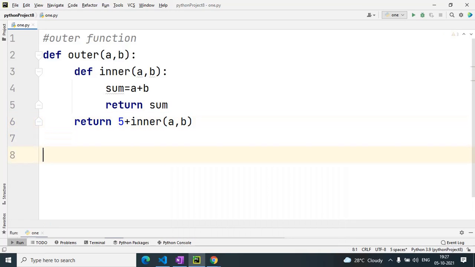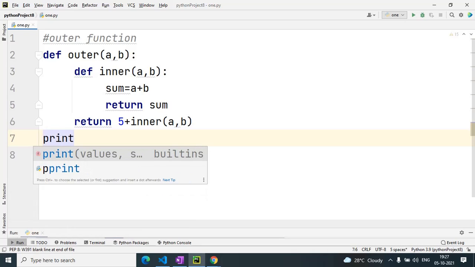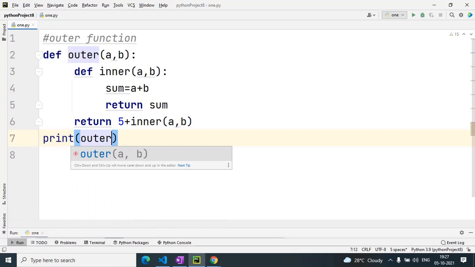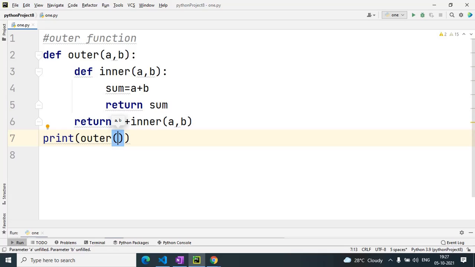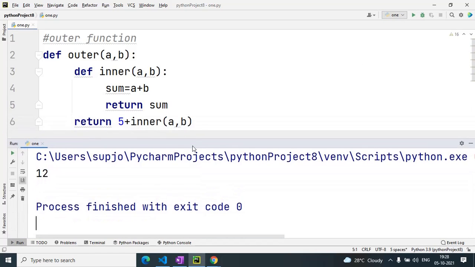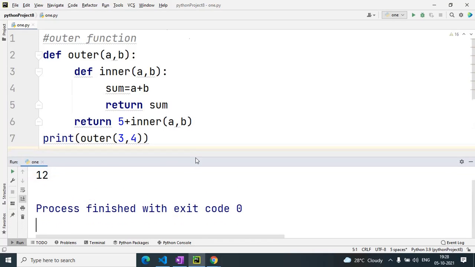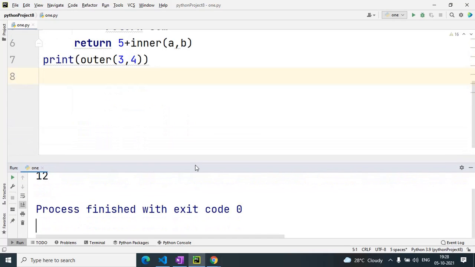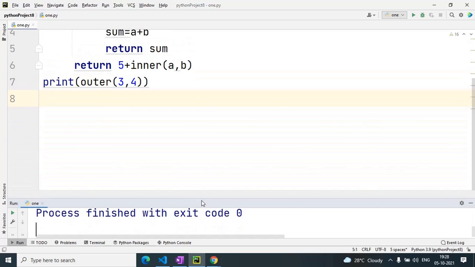From outside I have just used print outer, then I have passed 3 comma 4. So when I execute this, you can see 3 plus 4 is 7, 7 plus 5, that is 12, will be the answer.